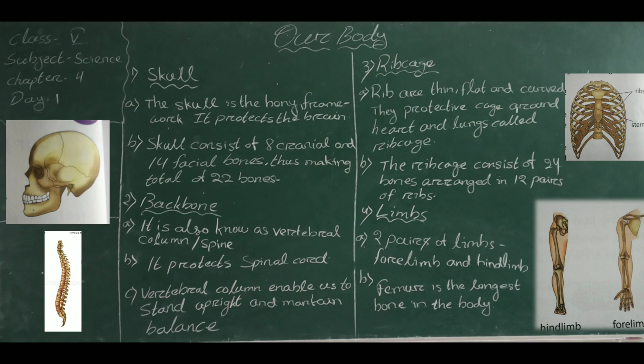The last one is limbs. The human body has two pairs of limbs, the forelimbs or the arms, and the legs. The thigh bone, known as the femur, is the longest bone in the body. So these are some parts of the skeletal system.